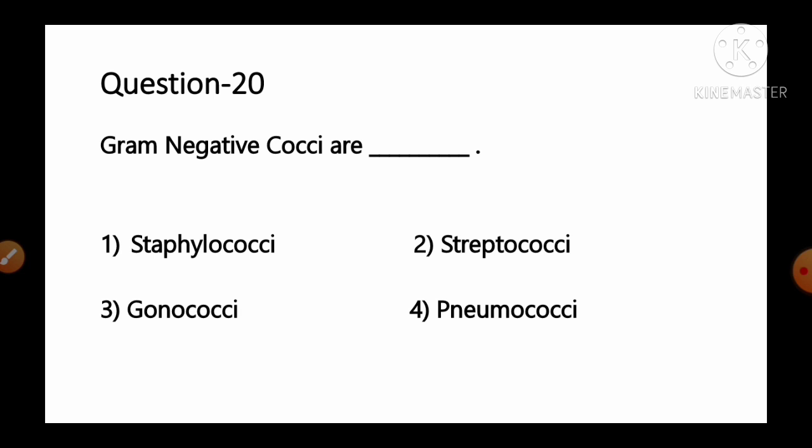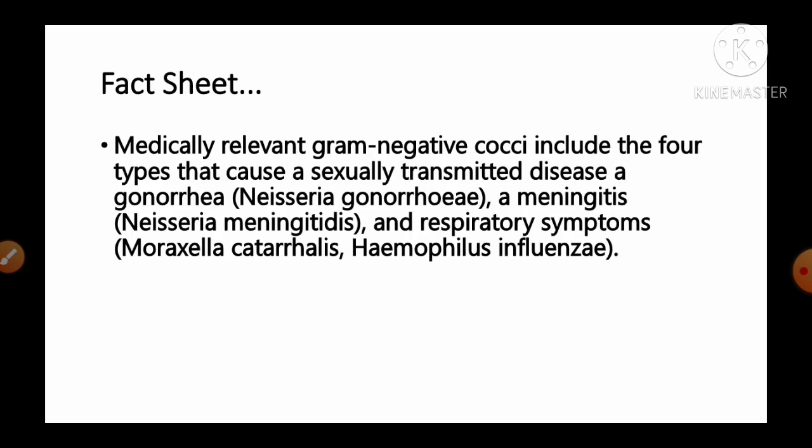Gram negative cocci are: option number 1, staphylococci; number 2, streptococci; number 3, gonococci; number 4, pneumococci. And the fact given regarding this question: medically relevant gram negative cocci include 4 types that cause sexually transmitted disease, gonorrhea, that means Neisseria gonorrhoeae, meningitis that is caused by Neisseria meningitidis, and respiratory symptoms caused by Moraxella catarrhalis and Haemophilus influenzae.